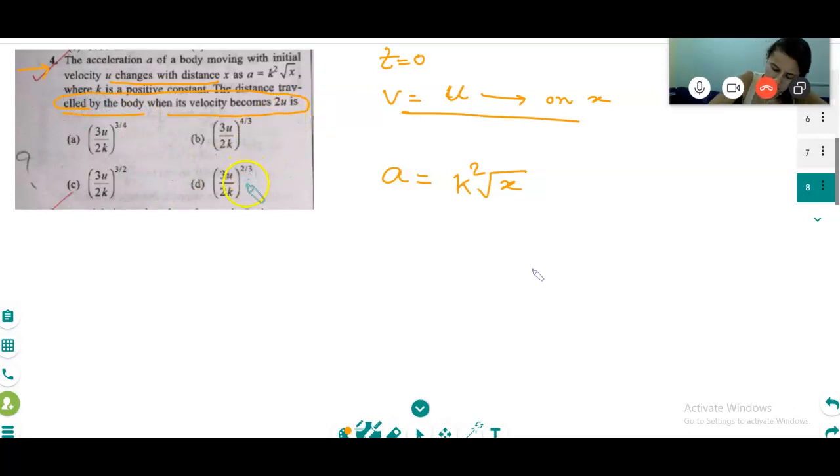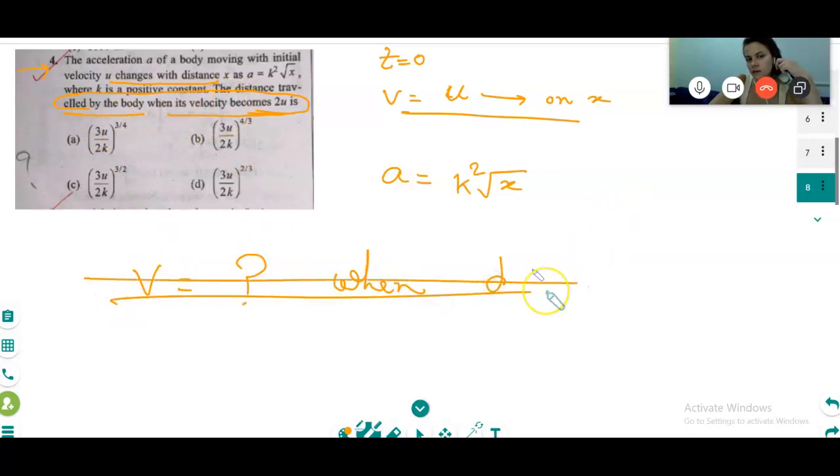So find x when... first listen. What formula do you want? They are telling to find out the velocity formula, because they are telling the velocity is equal to 2u.